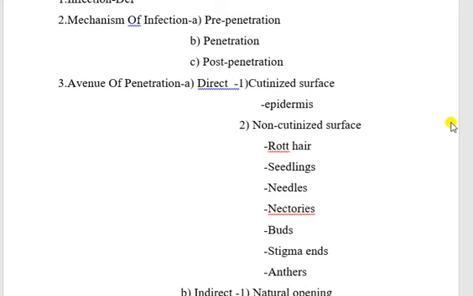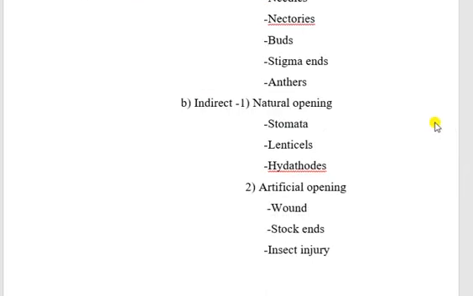Flower parts. Stigma and anthers are highly receptive organs for the entry of pathogens. Examples: loose smut and ergot of bajra. Indirect type: natural opening and artificial opening.